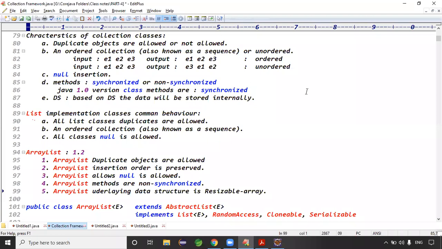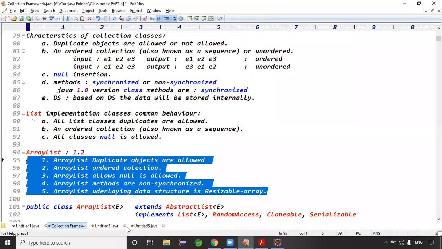ArrayList allows duplicate objects. ArrayList is an ordered collection, and null insertion is allowed. Methods are non-synchronized. It is a resizable array, right? Exactly. This is the ArrayList data, guys.